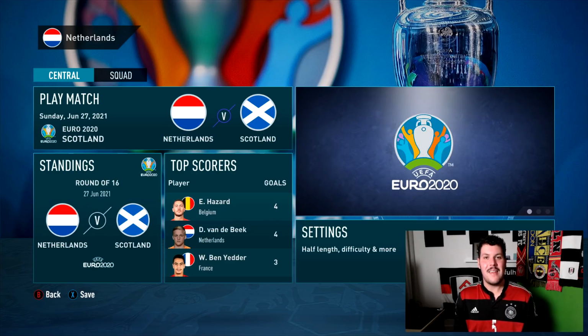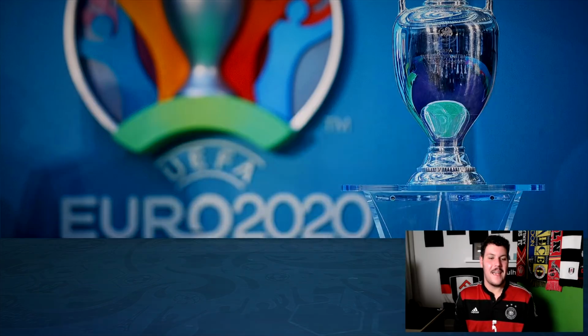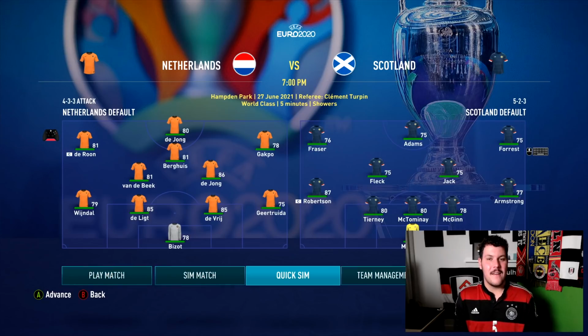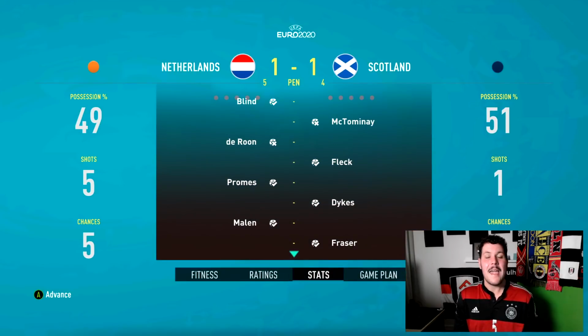Scotland making it into the knockout rounds here. First time in their history, I believe. So, can they go further? Are the Netherlands going to cop the same fortune, the same result that they got in the round of 16 in the actual Euros, and that is elimination? The scoreline is a penalty shootout win there for the Netherlands, cutting it close as Scotland's eliminated and Netherlands go through to the quarters.